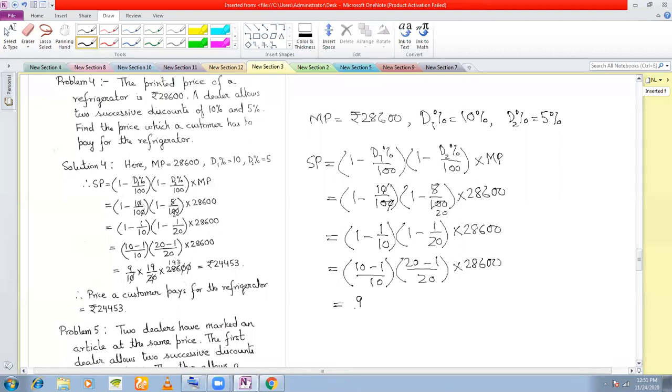So 10 minus 1 by 10 is 9 by 10, and this becomes 19 by 20, and 28,600. Two zeros cancel here and 2 will cancel here, 143 times. If you multiply, you will get 24,453. That is the selling price of the refrigerator, and that is what the customer has to pay for the refrigerator. Any questions?